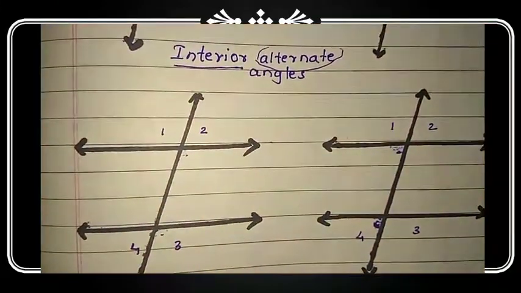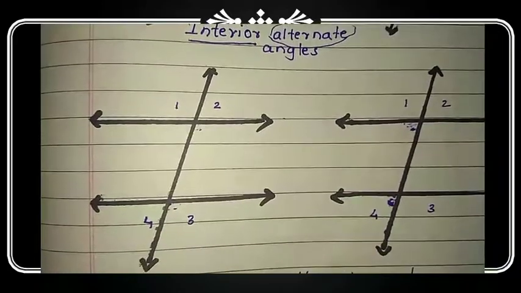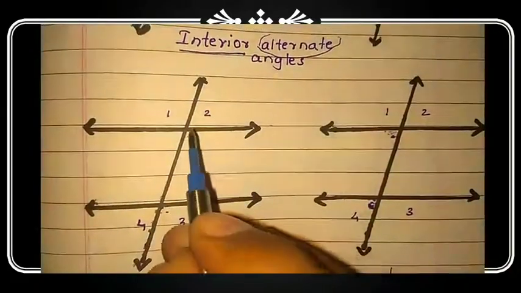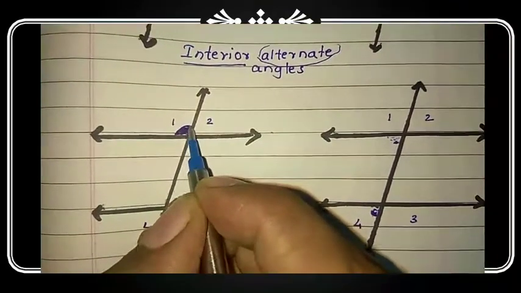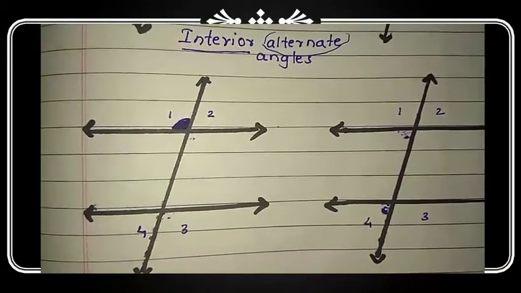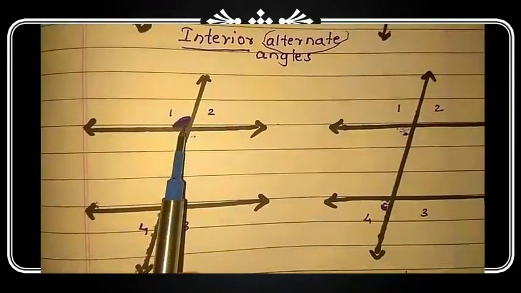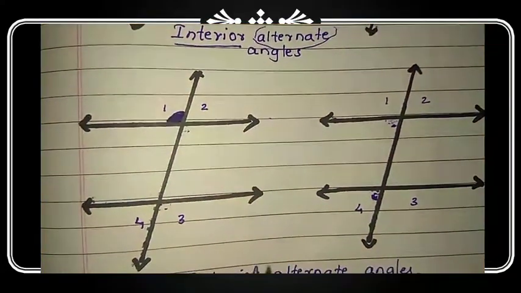Okay. So same here, exterior alternate angle. Angle number 1 is an exterior angle here. So what is the condition for an exterior alternate angle? Its alternate angle pair would be an exterior angle only, but on the opposite side of the transversal.